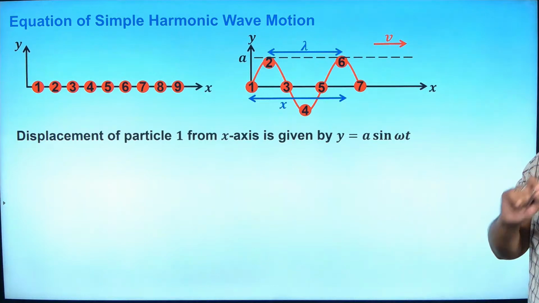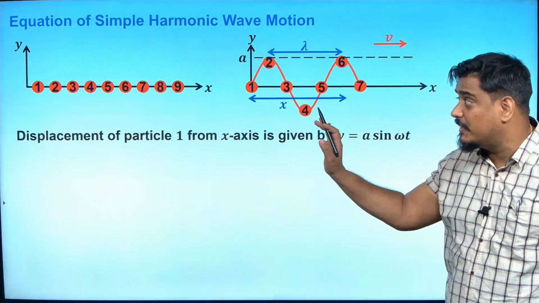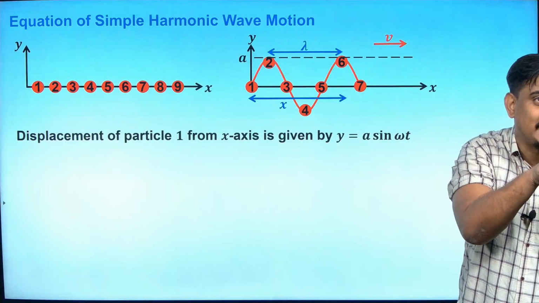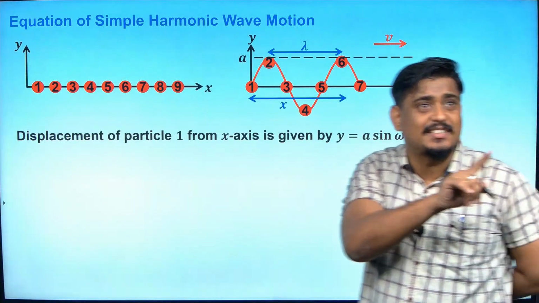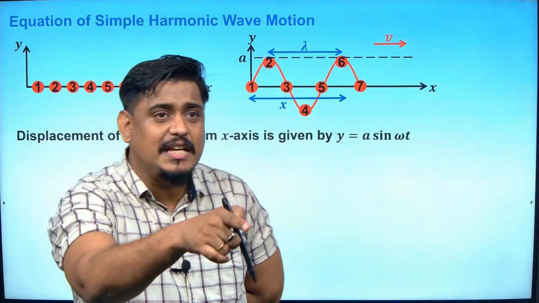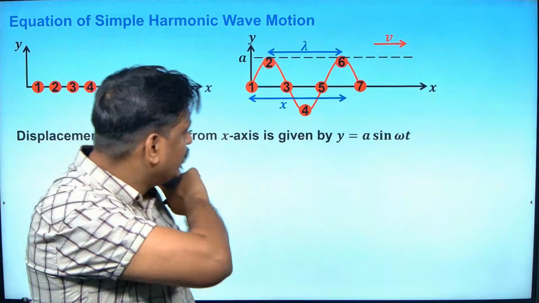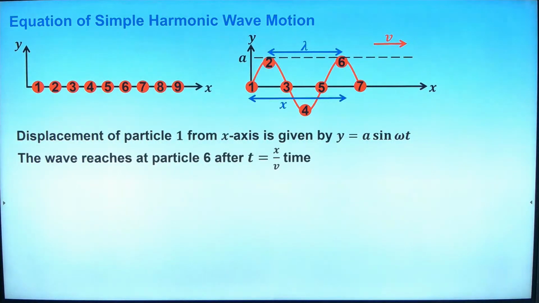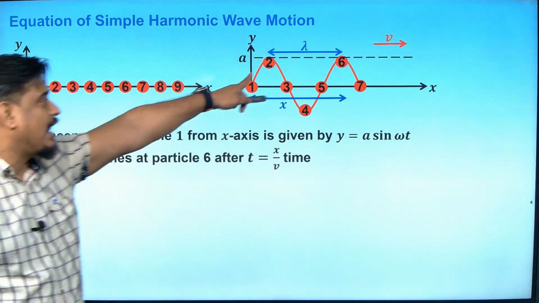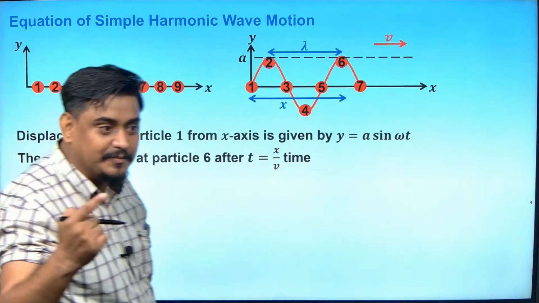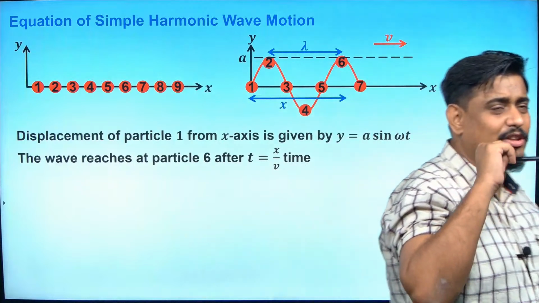So, how much time will the wave energy take to move from 1 to 6? X by v seconds. Do you understand why x by v? X is the distance travelled, v is the velocity, time will be equal to distance by velocity. Distance is x, speed of the wave is v. So, can I say that the wave reaches particle 6 at x by v time? Anybody has doubt in this? Manoranjan, understanding?